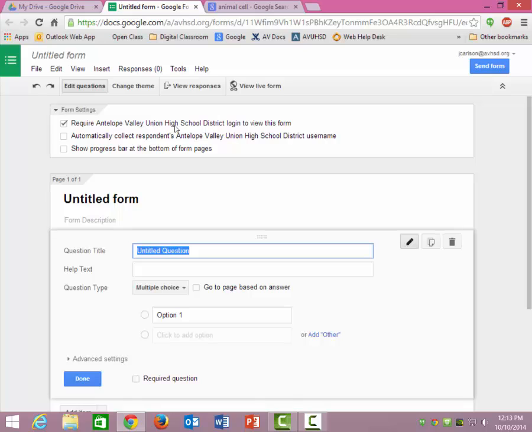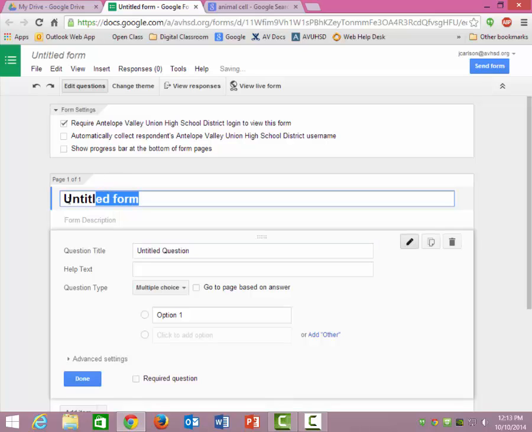I require that my students log in. That way it goes in through their student email and there's no issues about security like that. And that's all that I require. You can click on them and have them show progress, how many questions they've accomplished so far out of how many. So you could do that, but this is the only one that I usually do.